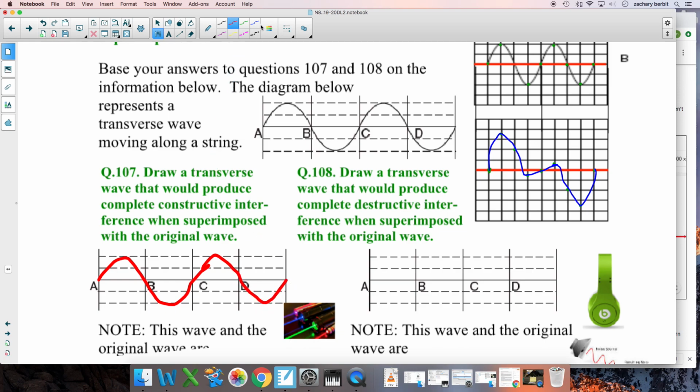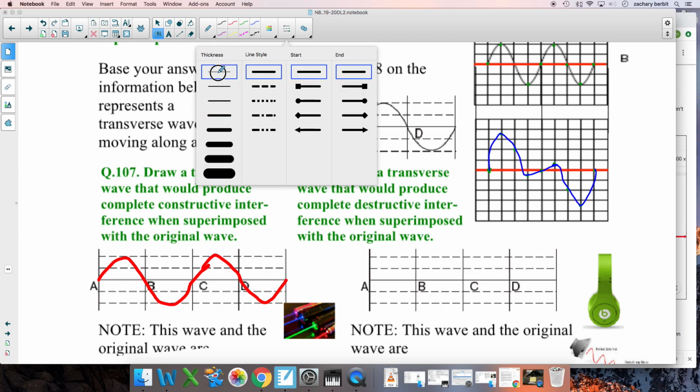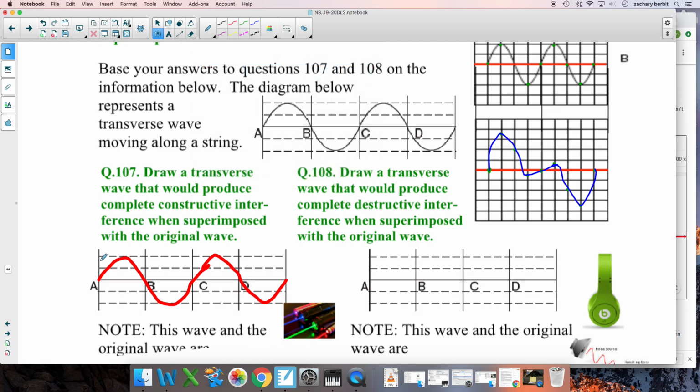That's not the only option, by the way. Are there other options? Sure there are. What would also make constructive interference with it is this. Here, here, here, here, here. So, both of those would be a good option to make constructive interference with this. How do you know? Pick it up and put it on it. Boom, it lays right on it. There it is. This thing's going to make constructive interference.